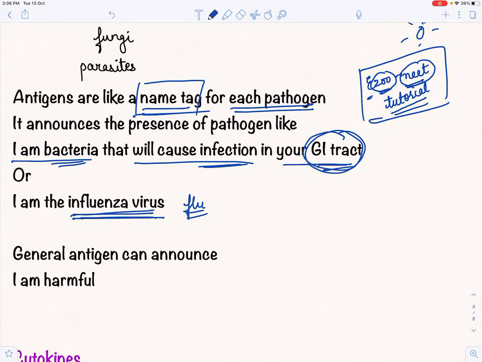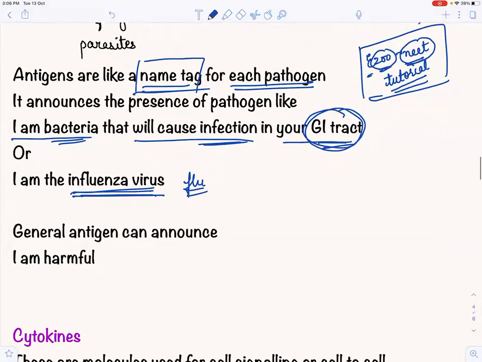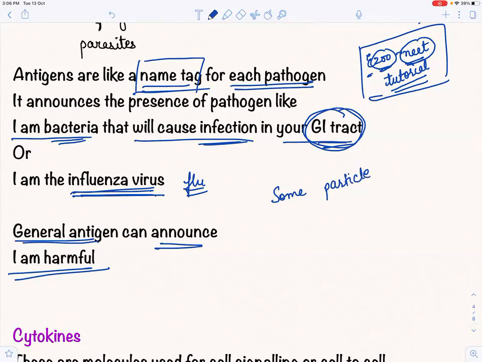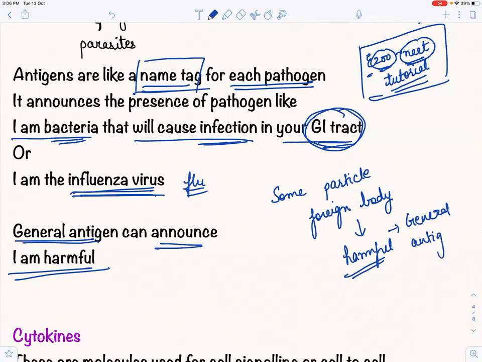Or a general antigen, क्या बोलेगा बॉडी में आके? That I am harmful. क्या बोलेगा बॉडी में आके means that the body will just recognize that there is some particle or some foreign body which is what? Which is harmful. So this is acting like a general antigen. Why a general antigen? Because it is not specific. There is some particle, some foreign body. This some is not described.